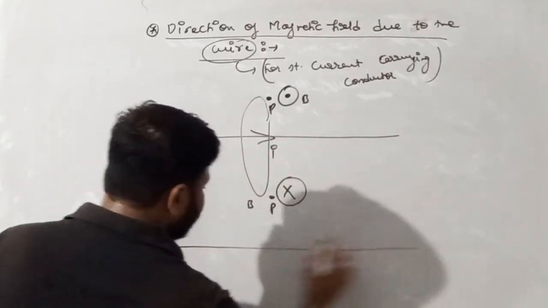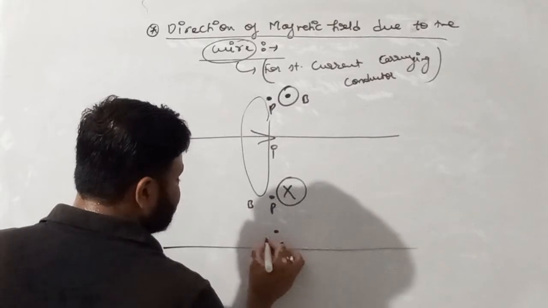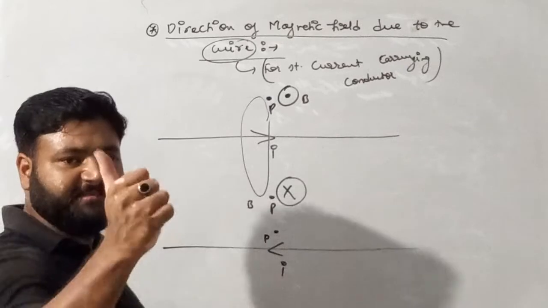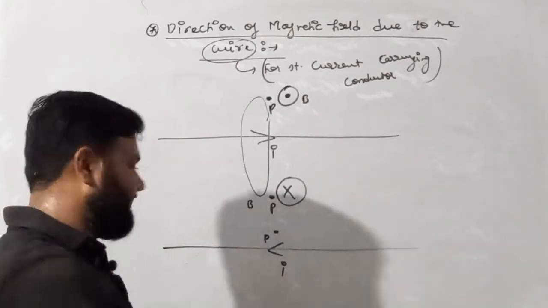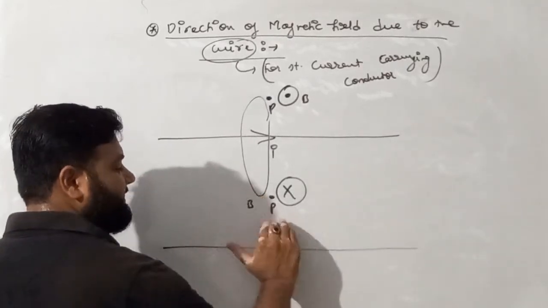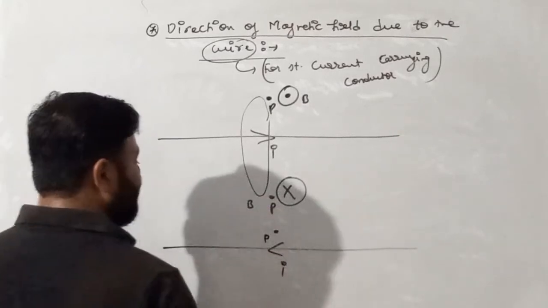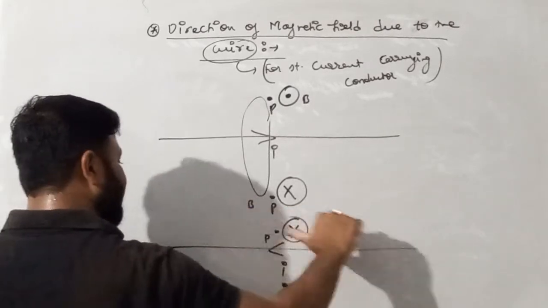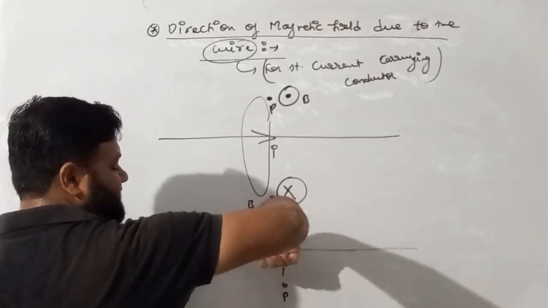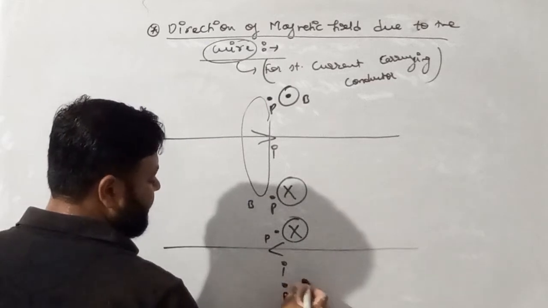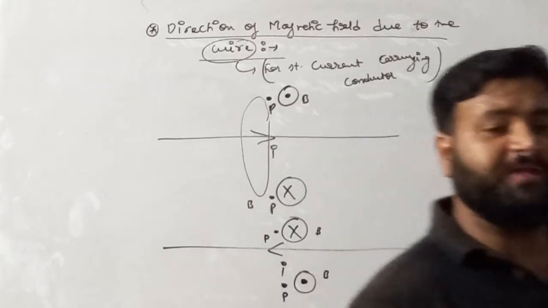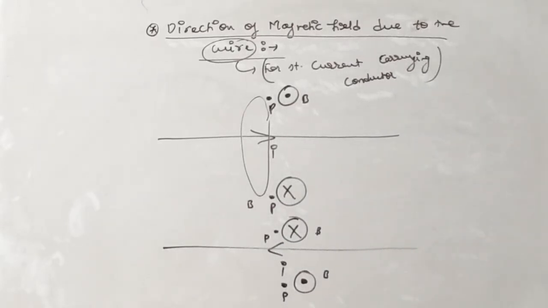Now see, if the direction of current is like this, let's suppose here we have point P. Again we place our right hand thumb in the direction of current and curl the fingers. See, this is the direction of current, and the curling of the fingers goes inside. So here the magnetic field is a cross, and if point P lies here, then the fingers come outside, so here the direction of the magnetic field is represented by a dot. So remember, this is how we present the direction of magnetic field due to a current carrying straight conductor.